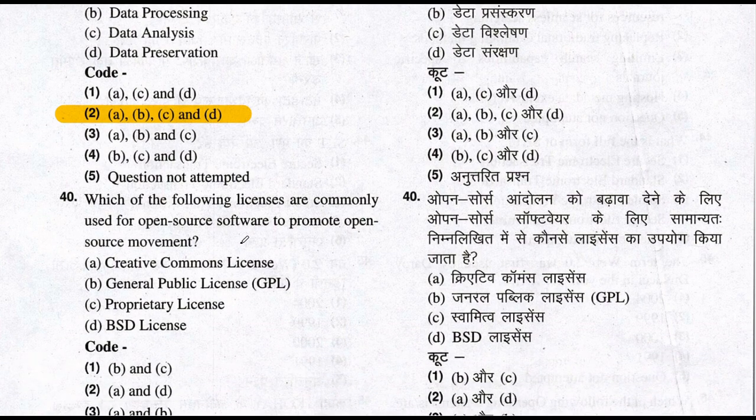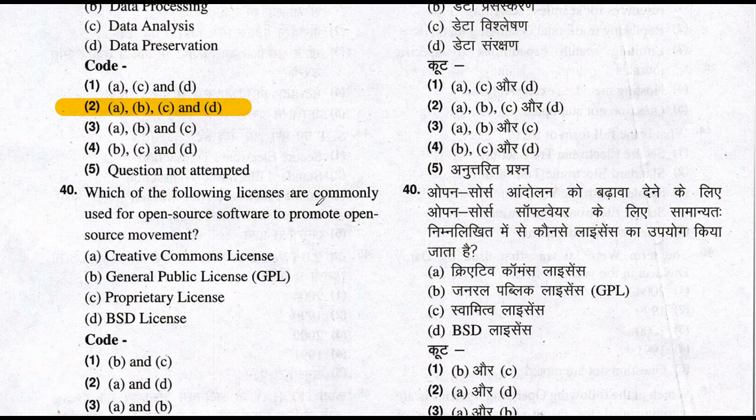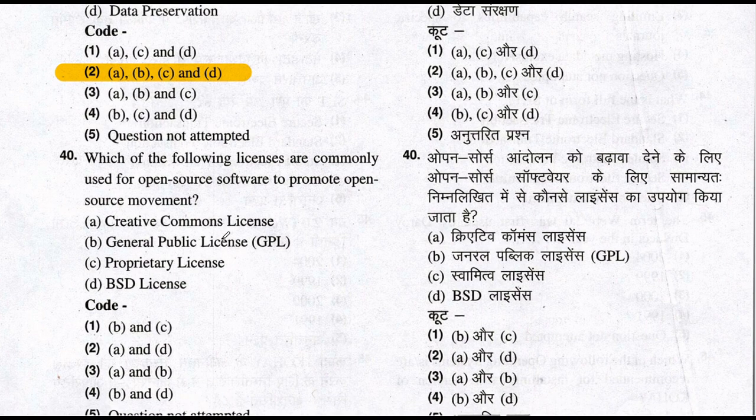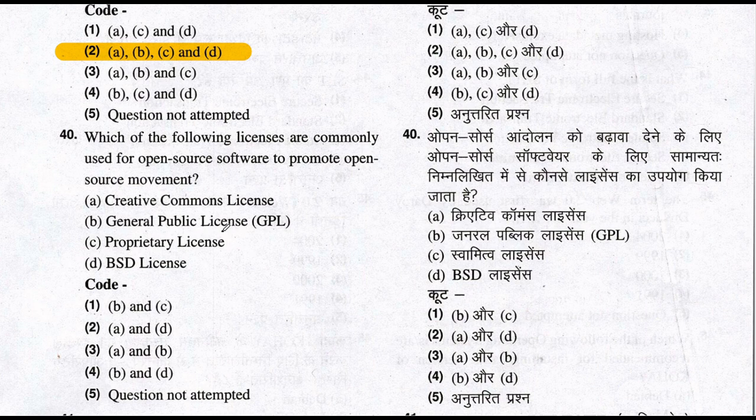Which of the following licenses are commonly used for open source software to promote the open source movement? General Public License, GPL, and BSD license. So the correct answer of this question is option number 4. GPL and BSD license are commonly used for open source software to promote the open source movement. So let's move to question number 41.